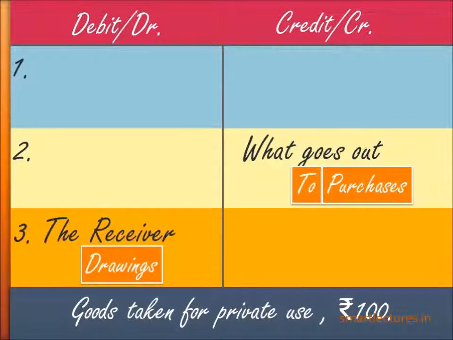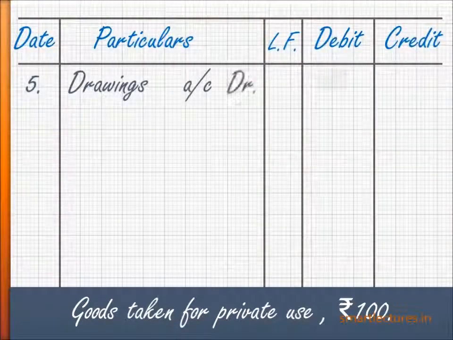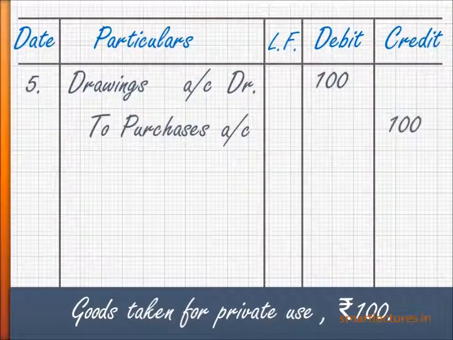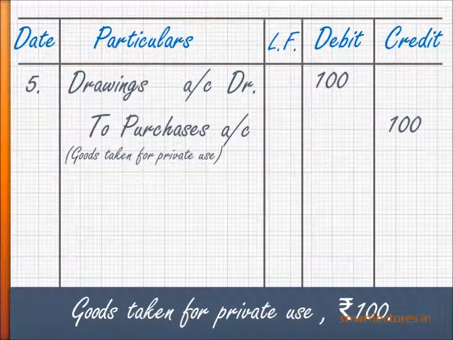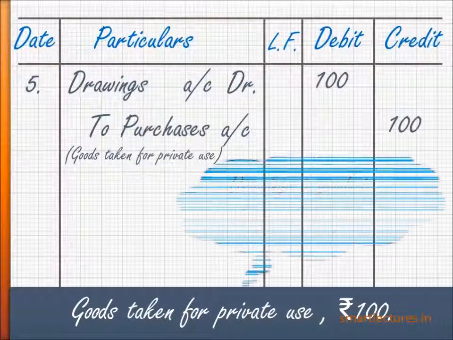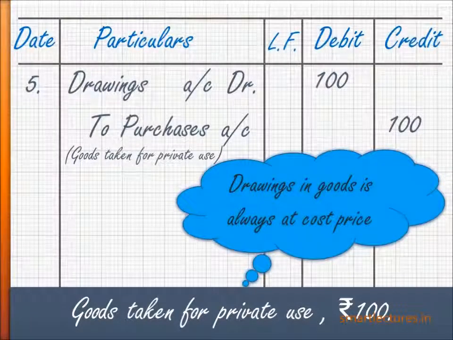So on debit side, drawings account, and on credit side, purchases account. So the journal entry will be drawings account debit to purchases account, rupees 100. Be careful. If there is drawings in goods, it's always and always at cost price, not the selling price. If the selling price of the goods is given, you are not concerned with that.